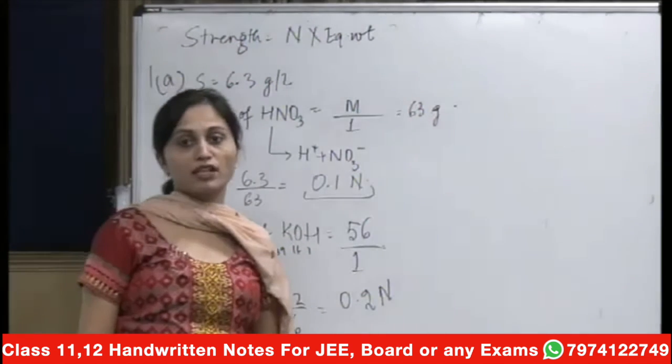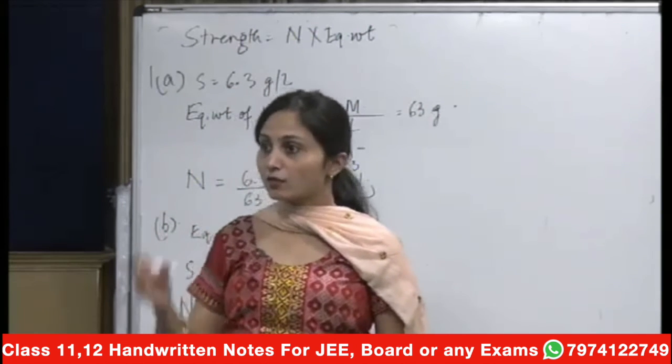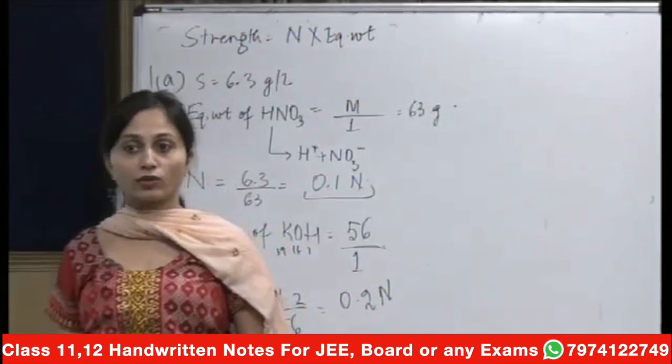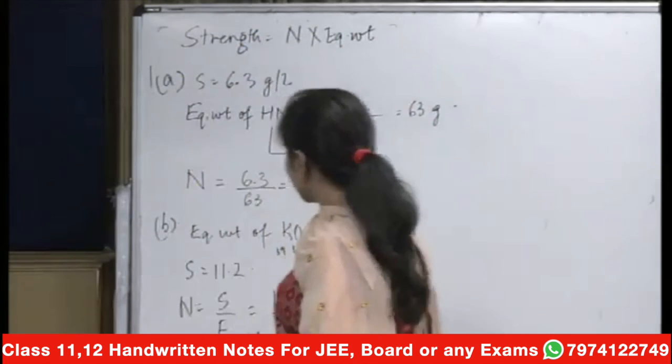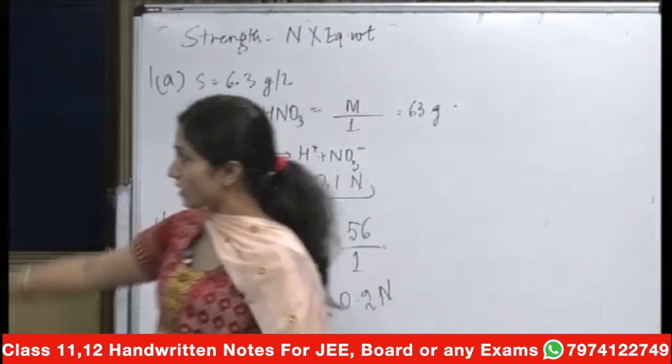Please remember the formula. It will only be put here, there, everywhere. You will have all the values, you just have to calculate the final answer. Okay. So what is it? Strength is equal to normality into equivalent weight. We'll quickly go through the next question also.